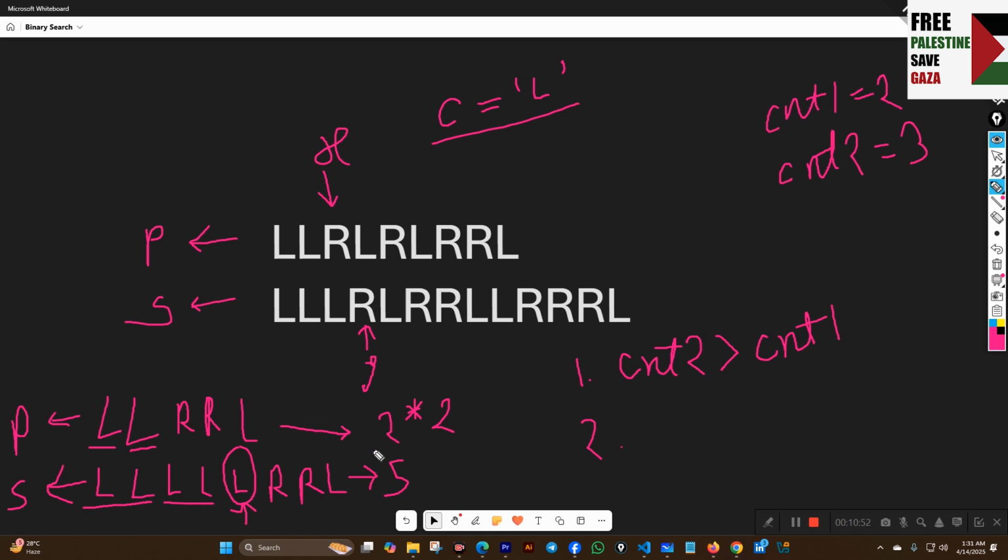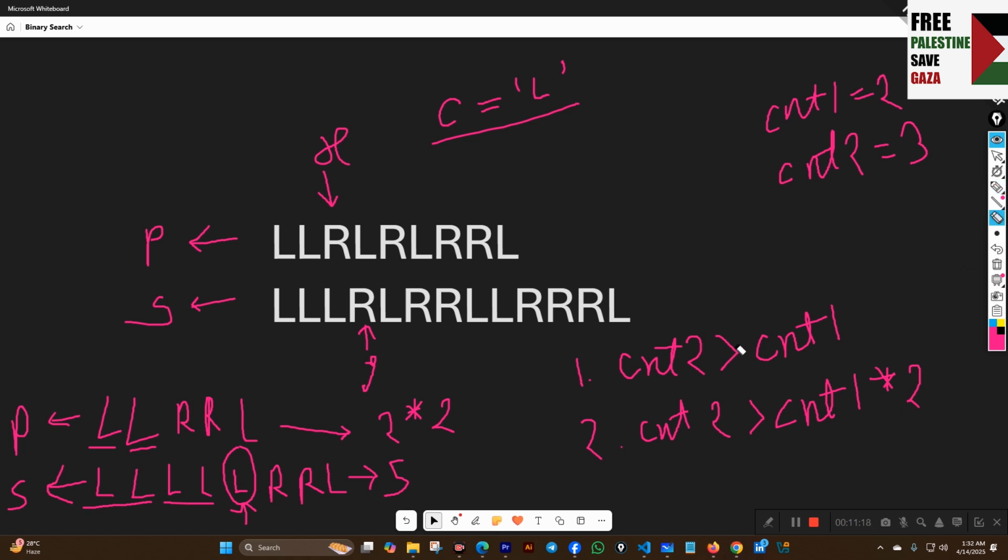That means whenever count 2 is greater than count 1 into 2, the answer must be no. Okay, so these two conditions must be satisfied.